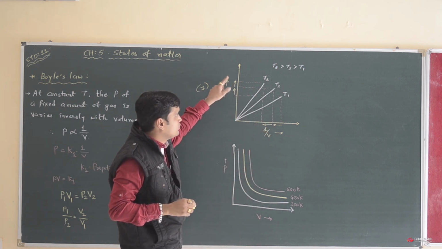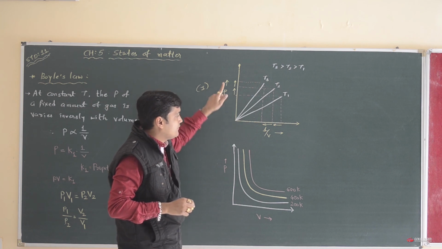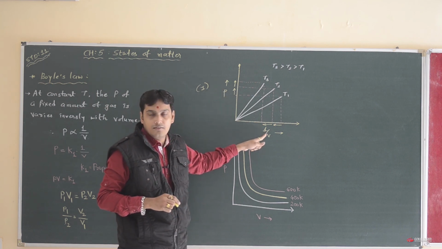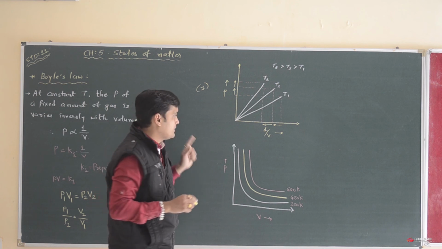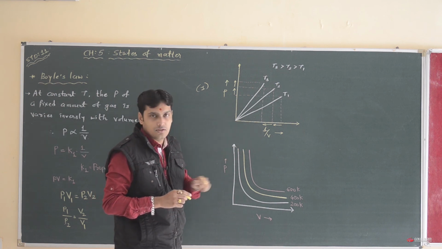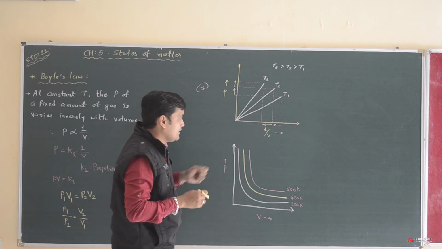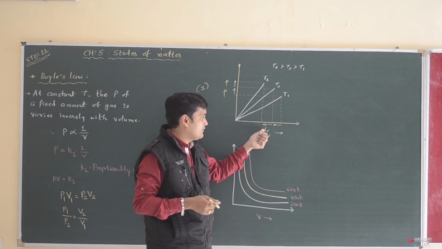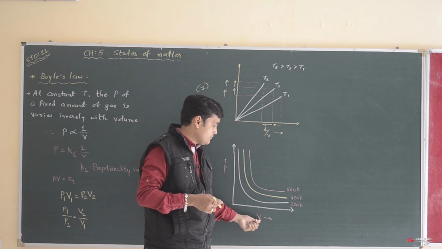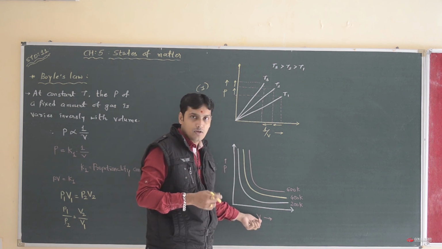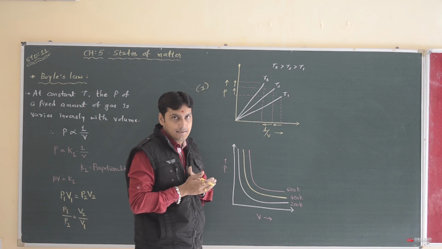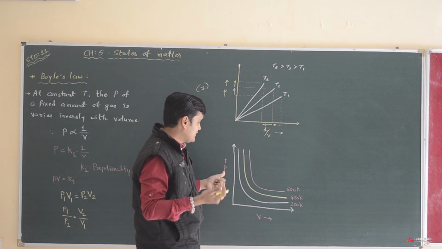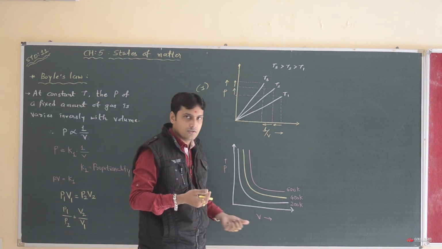So this proves that P varies inversely with volume. Pressure is inversely proportional to volume. And if we take 1 by V on the x-axis in place of only V, then we can say that pressure is directly proportional to 1 by V.